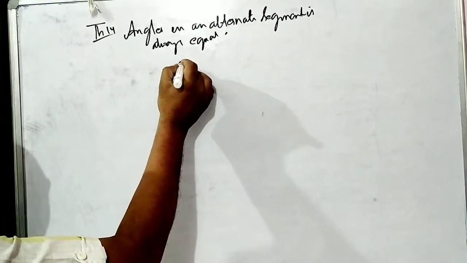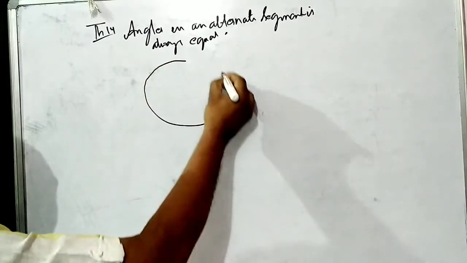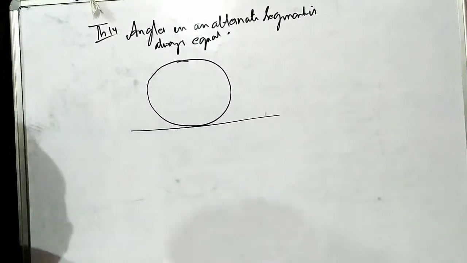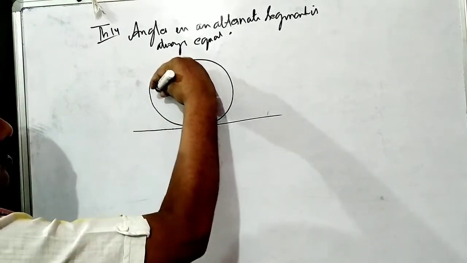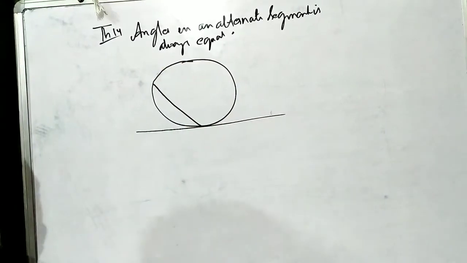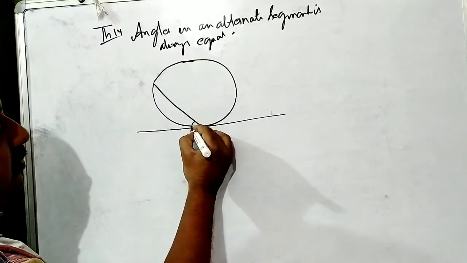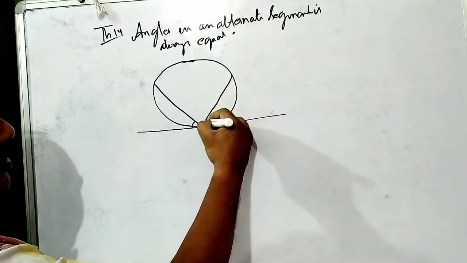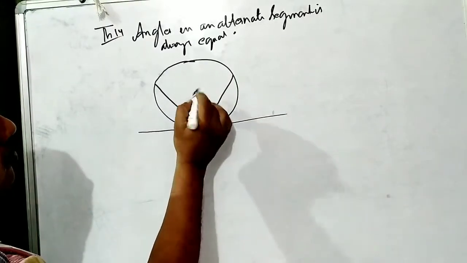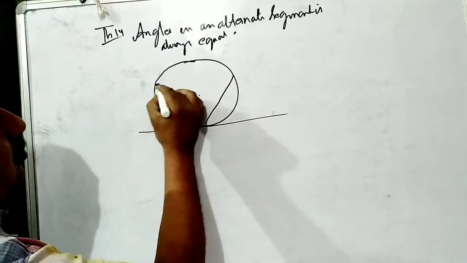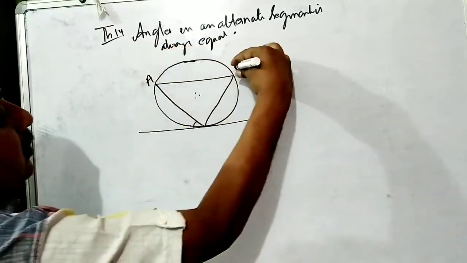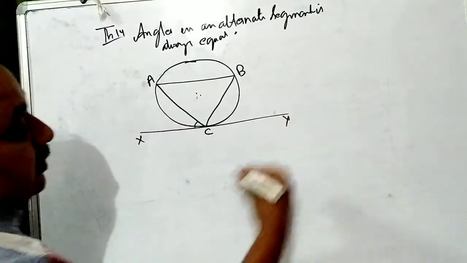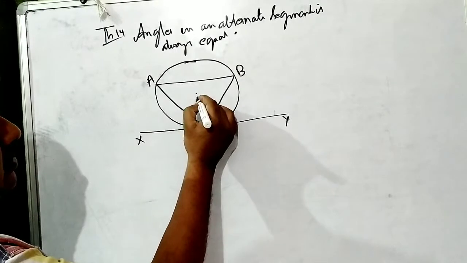Suppose this is a circle. A tangent has been drawn. A chord has been drawn, which makes an angle in its alternate segment. This is a segment which is being drawn. This is the center O. This we have joined, A, B. This point is C. This is X. This is Y. This is center O.